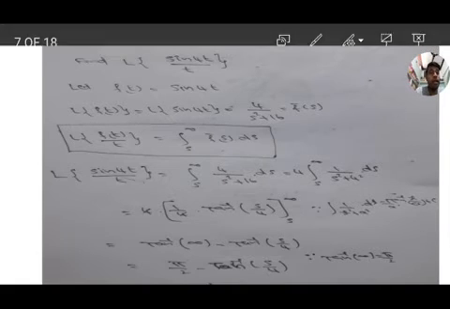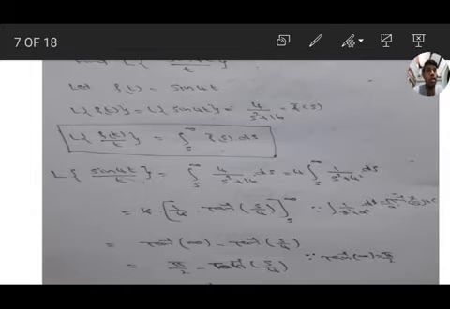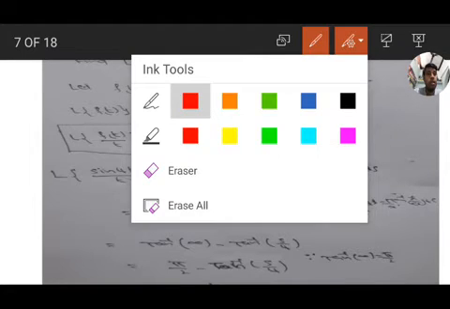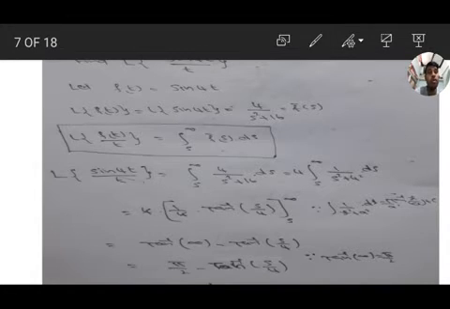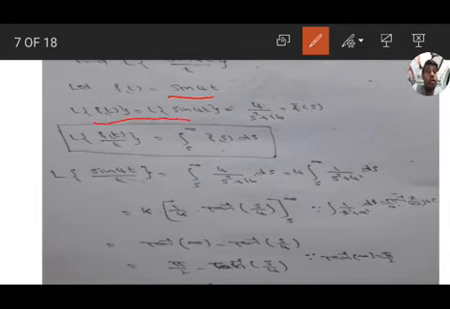Next problem. Find the Laplace transform of sin 4t by t. Here also we have the function of the form f of t by t, where f of t equal to sin 4t. So find the Laplace transform of sin 4t. L of f of t equal to L of sin 4t, that is 4 by s square plus 16. Sin at formula is a by s square plus a square, a equal to 4 here, so 4 by s square plus 16, that is f bar s.